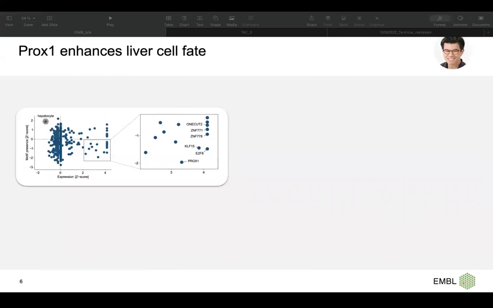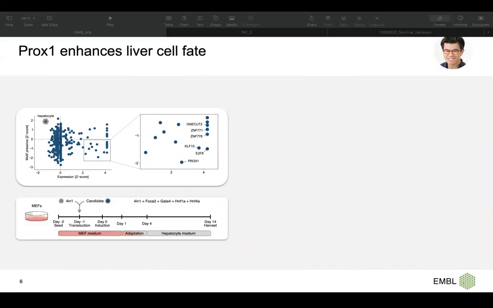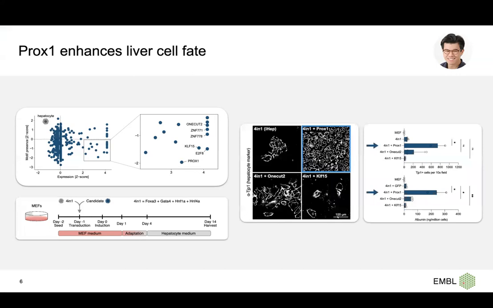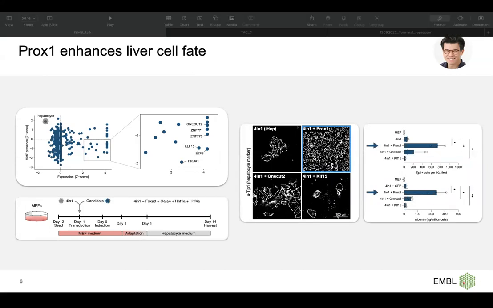Then we narrowed down to find one potential safeguard candidate, and we filtered them based on their lifeline expression. We also designed an experiment to reprogram MEF toward the hepatocyte, adding these transcription factors one by one to the 4-in-1 culture, which is supposed to produce hepatocytes, and see which one works better. As a result, you can see here that PROX1 dominates the others in terms of the number of hepatocyte cells and also in terms of the expression of albumin. So PROX1 could be a potential safeguard for the liver fate.